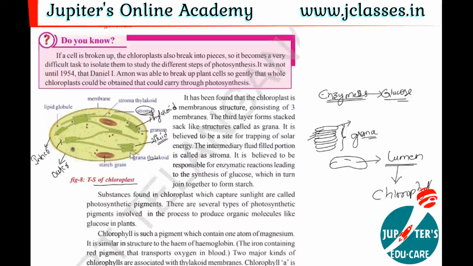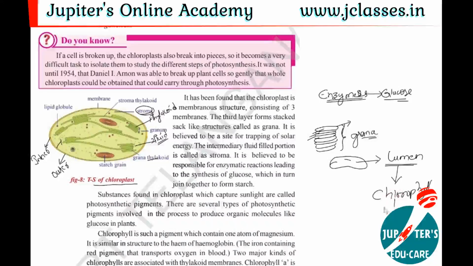The group of thylakoids is arranged in a systematic way and forms a structure like this. This kind of structure inside the chloroplast is called grana, and inside the grana a small opening is present. This small empty space is called lumen. This lumen contains chlorophyll.